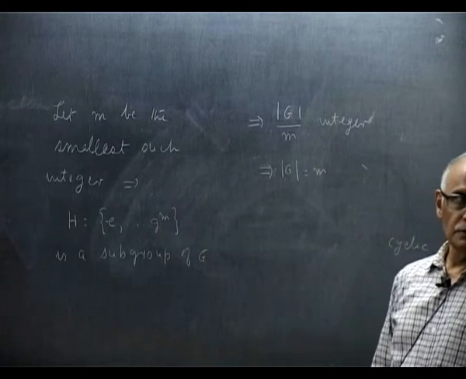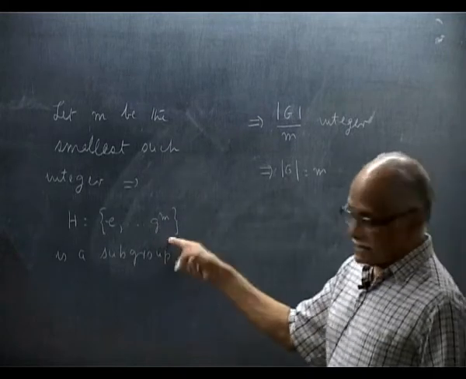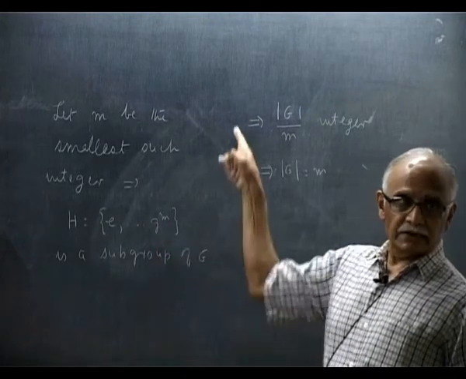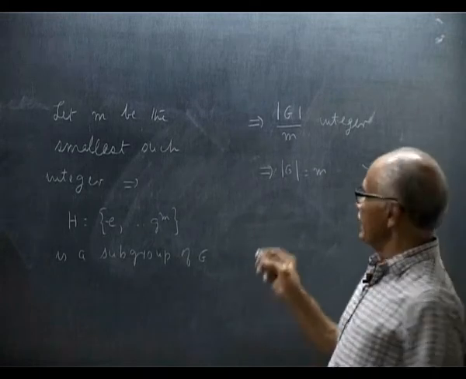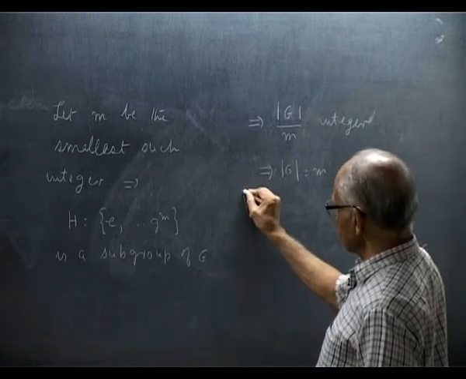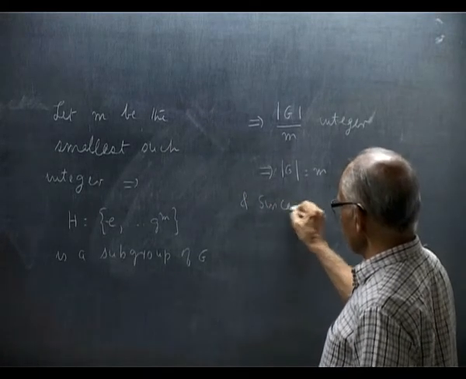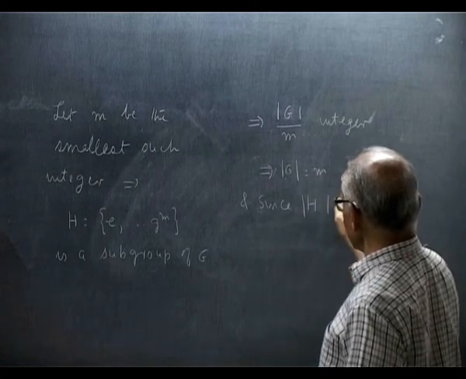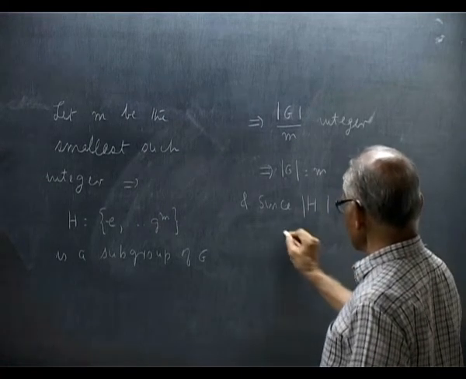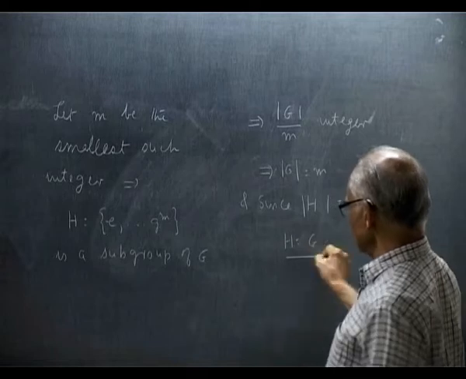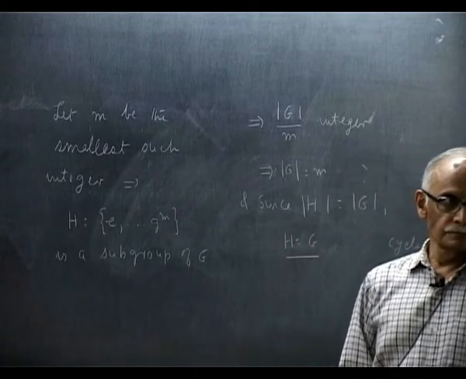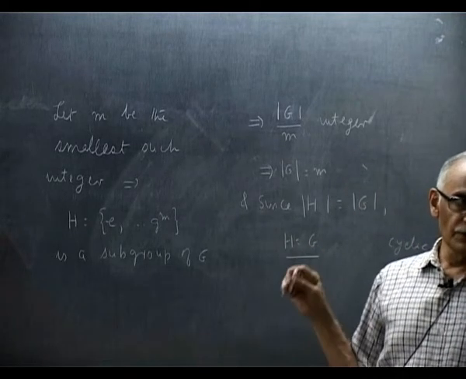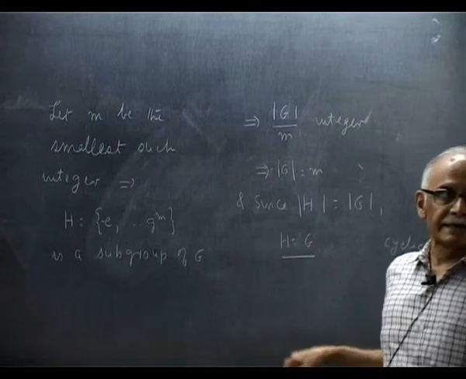Since the number of elements in H is the same as those in G, and since the order of H is the order of G, we can say H is G. Right. So, a group of prime order is cyclic.